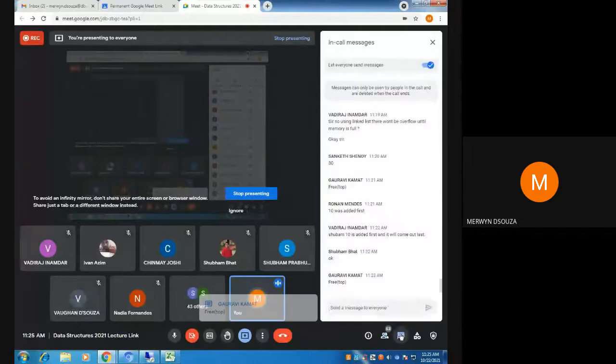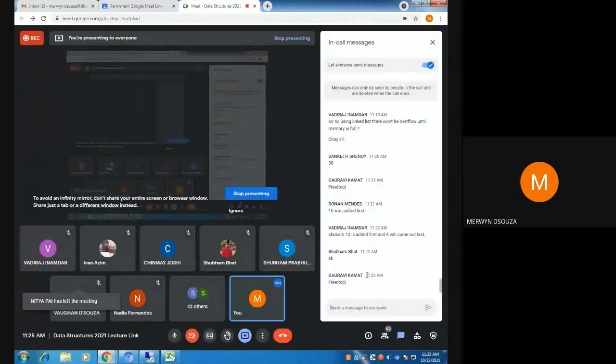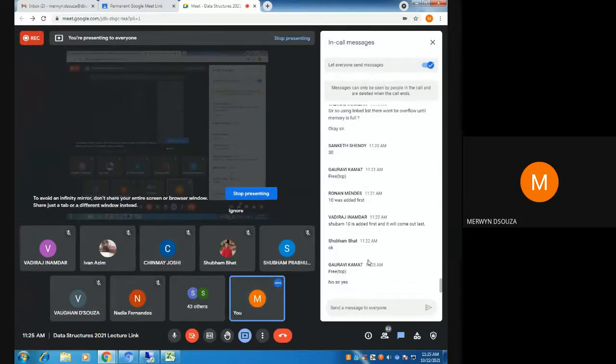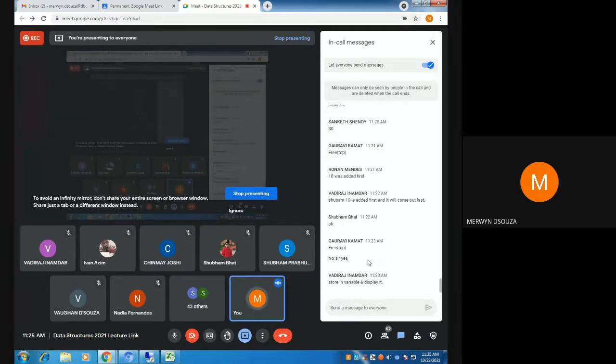Should I store it in a variable? Directly we are going to say free top, Gauravi. Are we not going to remove the 30 and display that value? Let's remove that 30. We can directly do free top actually, but we can always first show what element we are popping, so that we understand. Tomorrow when we run the program, we need to show what element got popped.